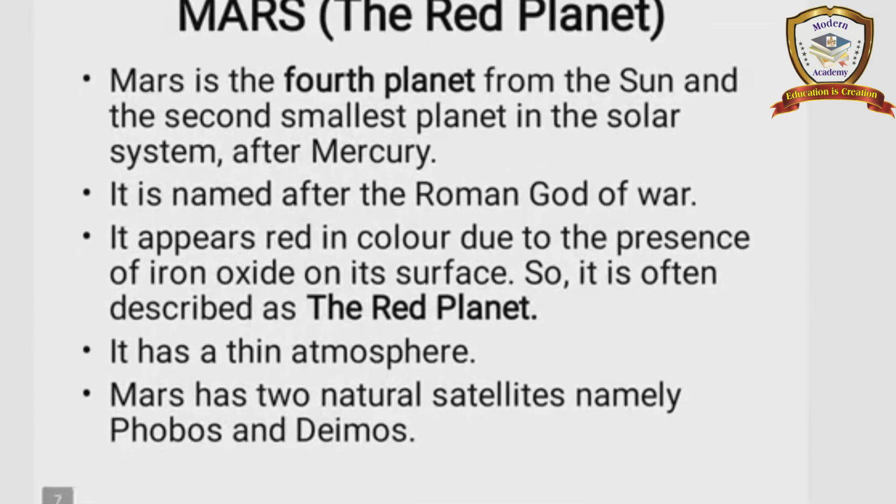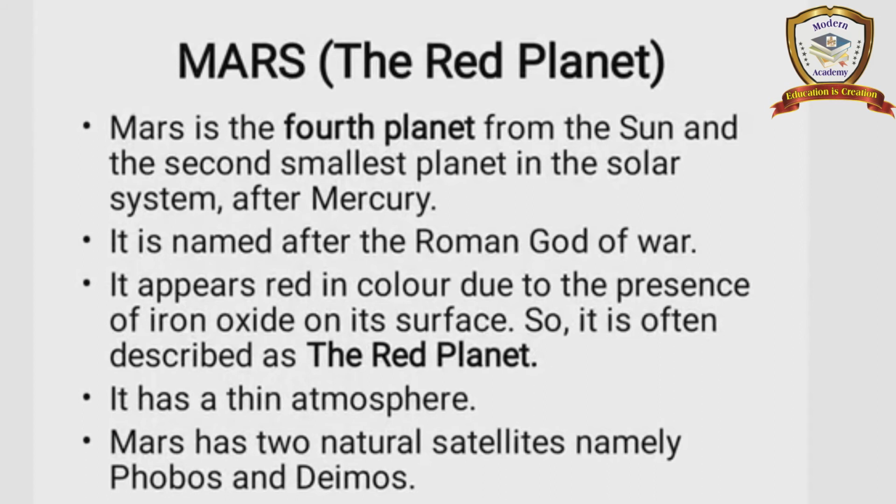And next point, it has a thin atmosphere. Mars has two natural satellites, namely Phobos and Deimos. See the first point, it is the fourth planet in the solar system and the second smallest planet. It is named after the Roman god of war. Why does it have the red color? Because of iron oxide. And the next one, it has a thin atmosphere.